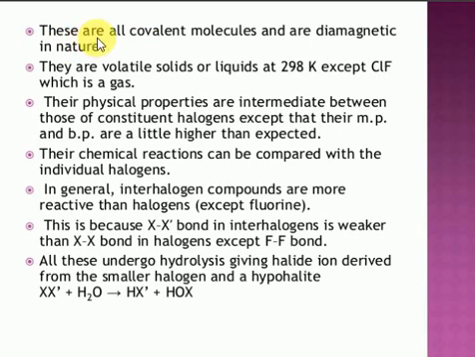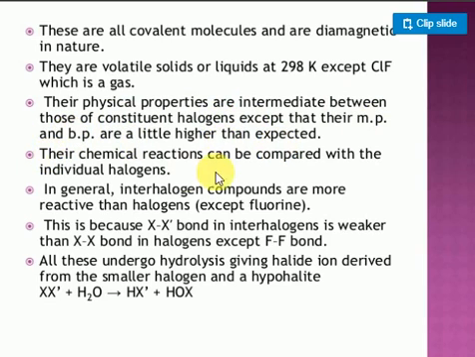Interhalogen compounds are covalent molecules and diamagnetic in nature. They are volatile solids and liquids at 298 kelvin, except ClF. ClF is a gas. Their physical properties are intermediate between those of the constituent halogens, except that their melting points and boiling points are a little higher than expected.